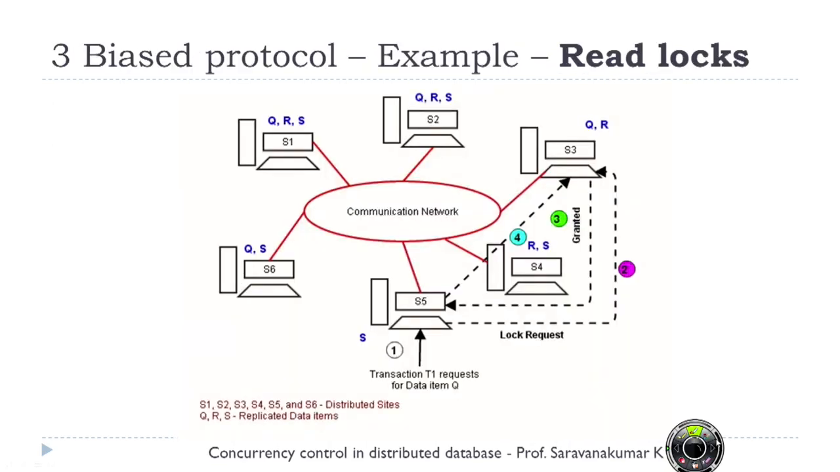In this example, again at S5, a request comes for data item Q. This is an example for a read lock. That means transaction T1 requests data item Q in read mode, in shared mode. So in this case, a lock request is sent to any one of the sites. In this example, we have sent a request to site S3, and if at site S3 the data item is not locked by any other transaction, then S3 is going to respond with a grant message. Then S5 is going to consume the data wherever it is available.